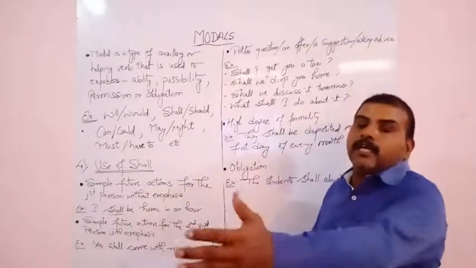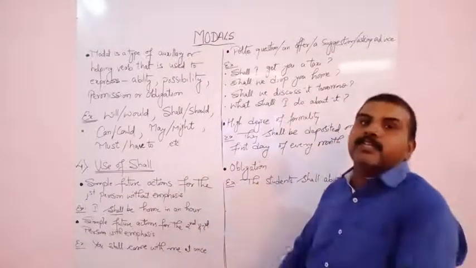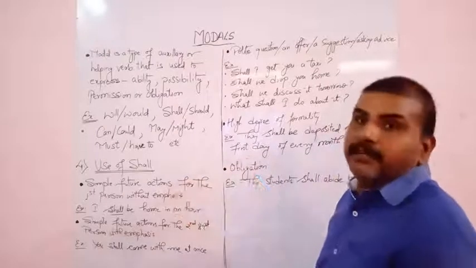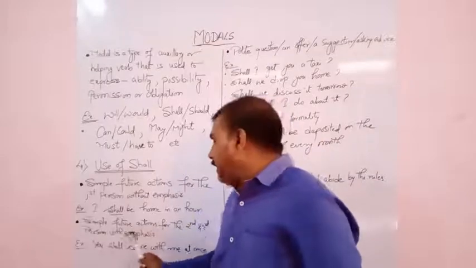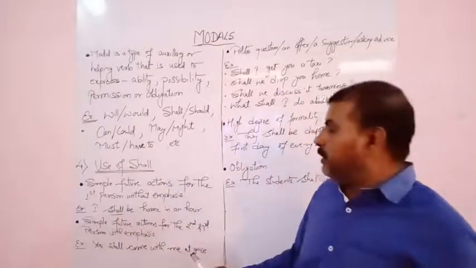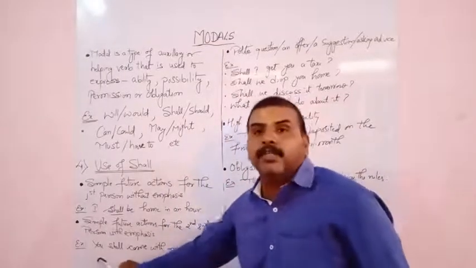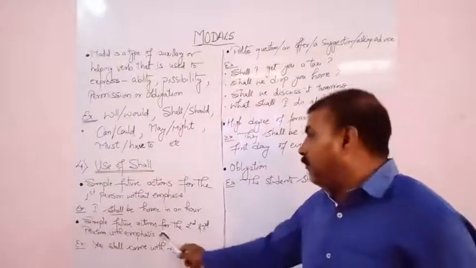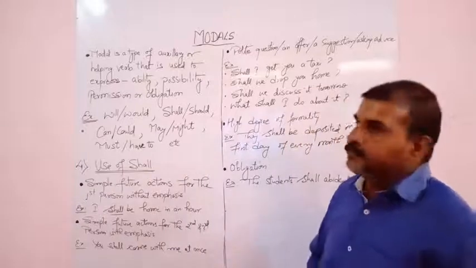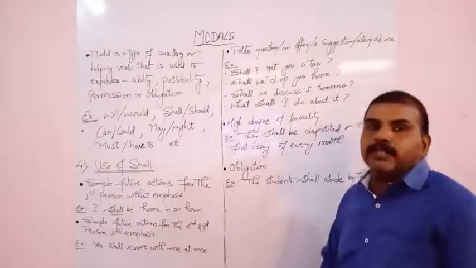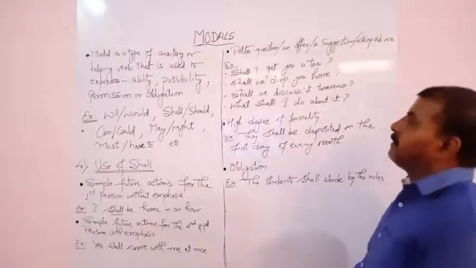This means it is very sure that you are coming with me at once. You denotes the second person, and in this situation we use shall with the second or third person when emphasis is shown for the future action.